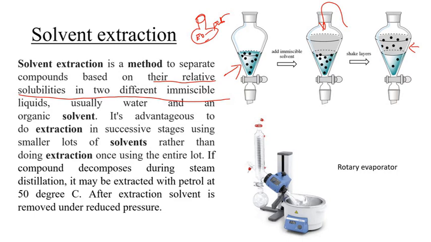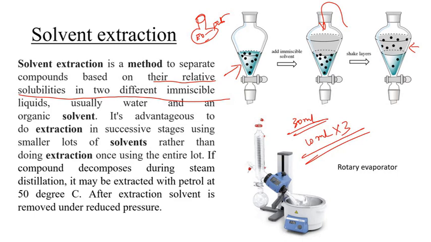So what is the point here? You need to understand. We have studied Nernst distribution law in the previous class. What Nernst distribution law says is that the distribution coefficient always stays constant. So all the molecules will not come to the organic layer all at once. You need to do it portion wise, part wise. That's why instead of taking 30 ml of organic solvent all at once and shaking, you take 10 ml each time and do it 3 times. Then you can easily extract all the available essential oil to the organic layer.